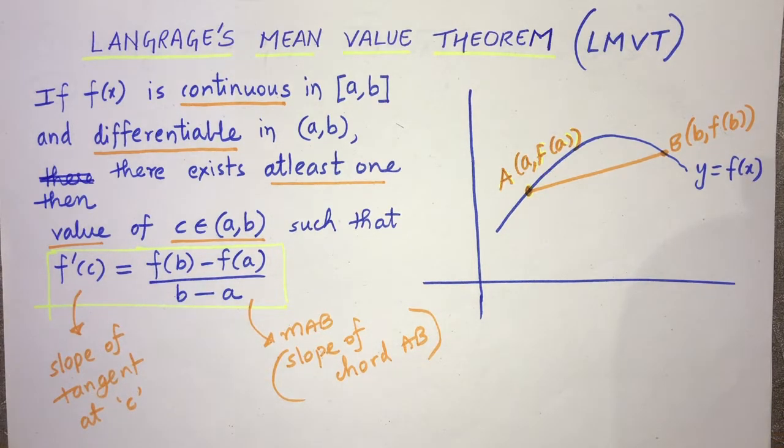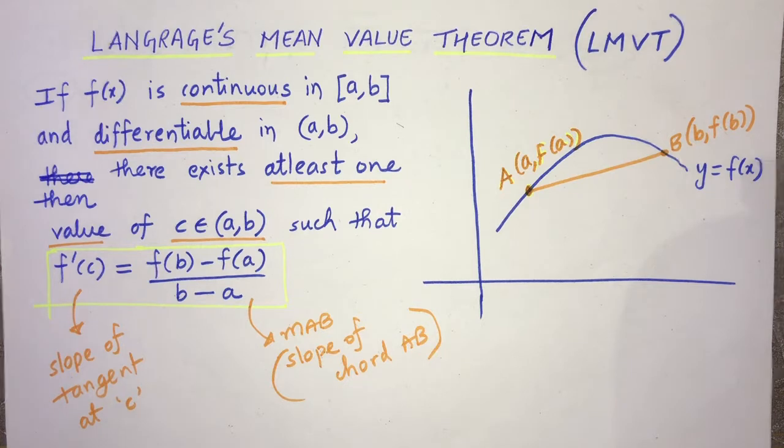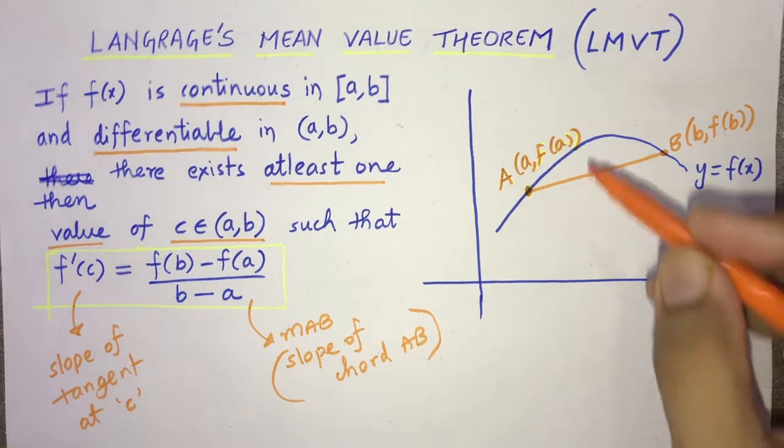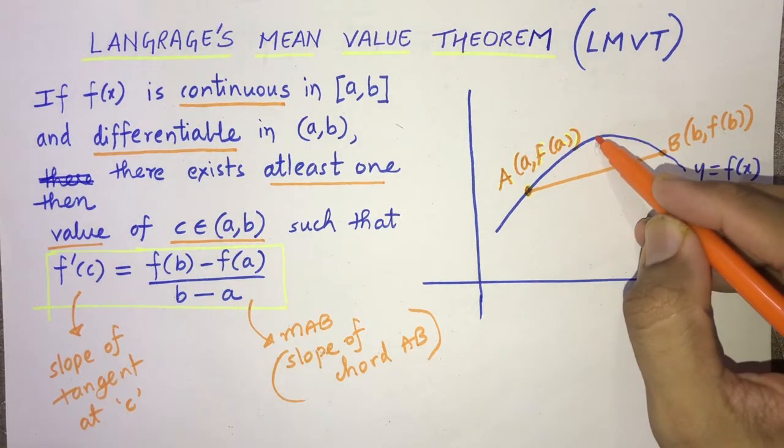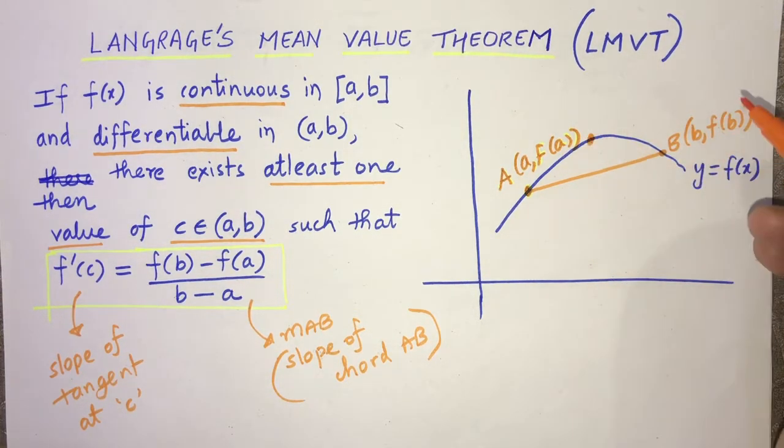Okay, so what is the statement now? What meaning does it get? That the slope of tangent at c is equal to the slope of chord AB. And where is that point C? Here.